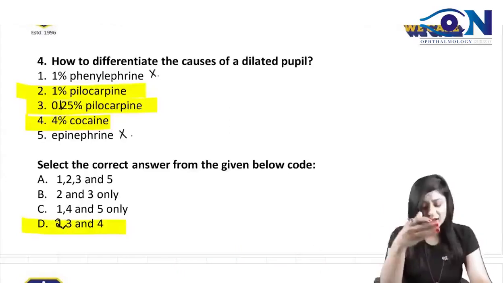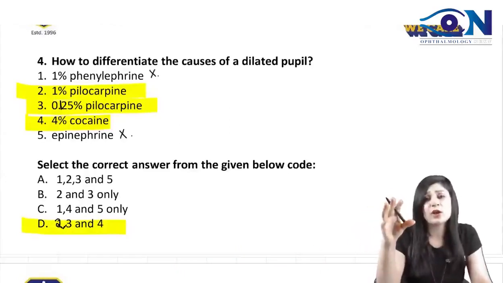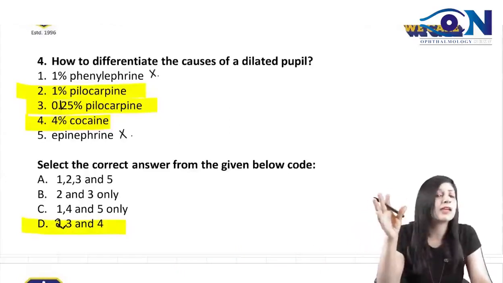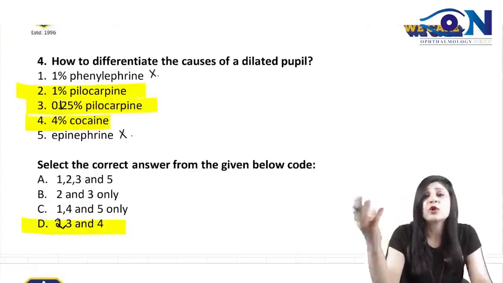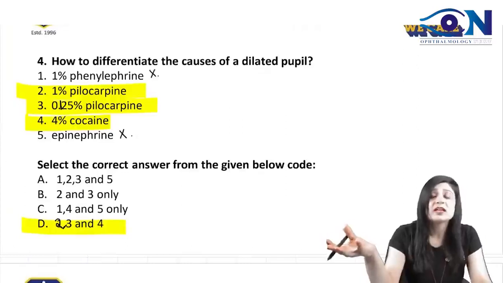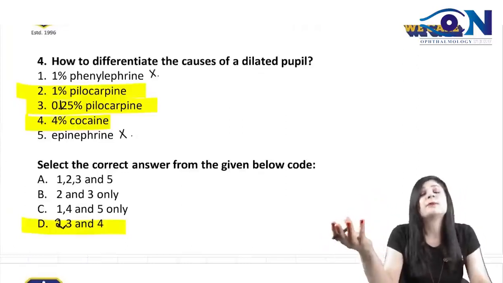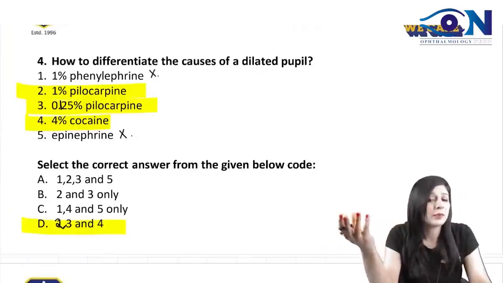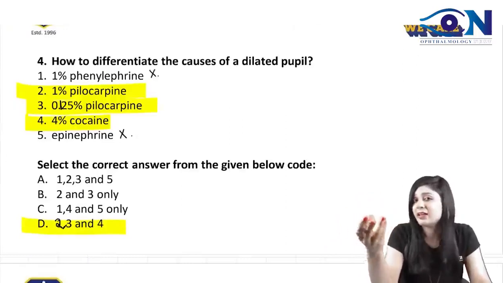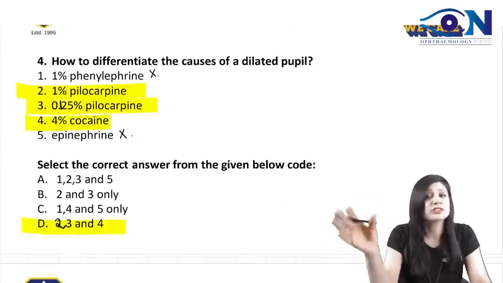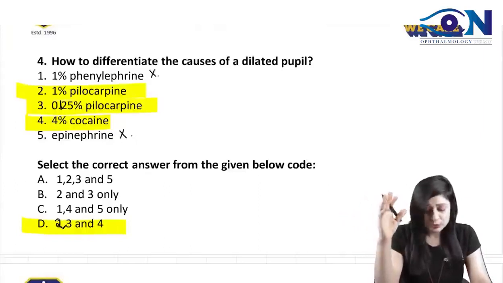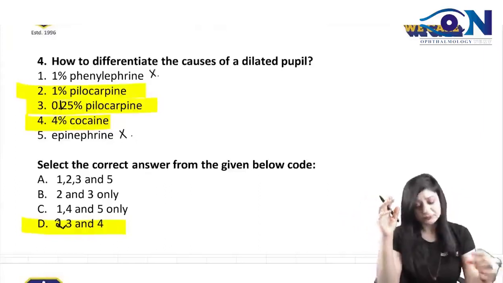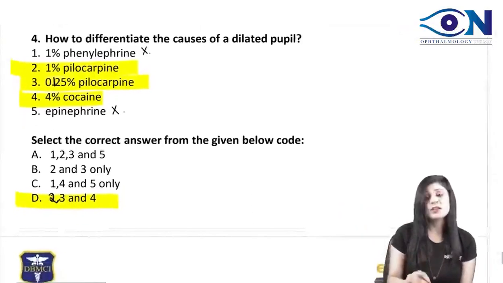Again, I am telling you, because it is based on recall memory, one or two options can be here and there. But our idea is to tell you what the important topics are and to give you the concept behind each topic, so that even if they ask you a repeat question with a slight twist or tilt, you can answer it because you know the concept behind it. Don't just mug up the answer. So please look at these things. These are all the questions of the exam.